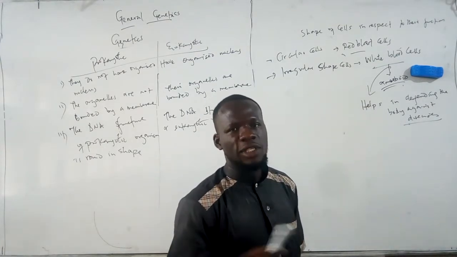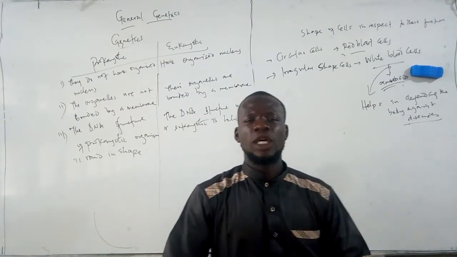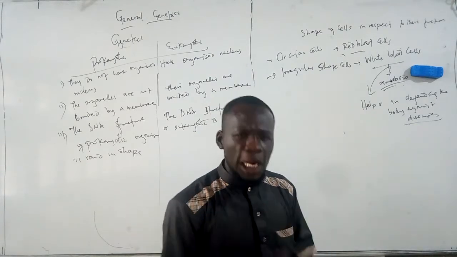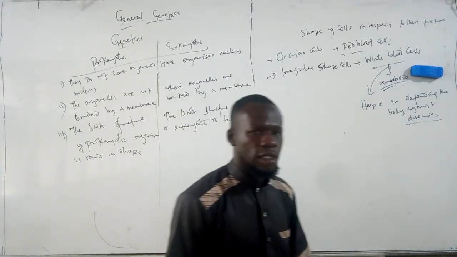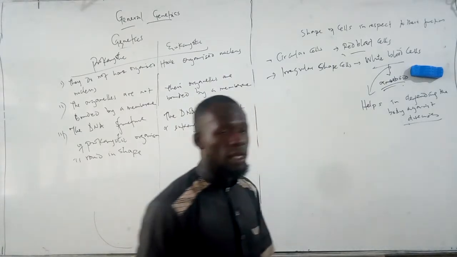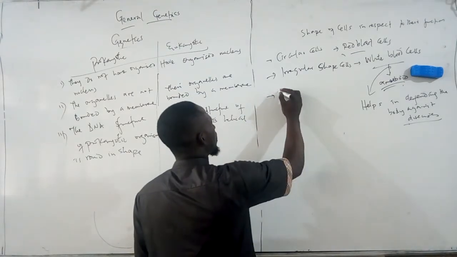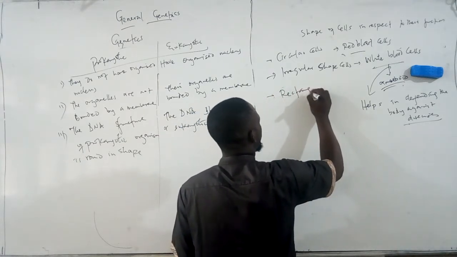Since the white blood cell helps in defending the body against disease, you can never tell which type of soldier can actually invade the body system. So therefore, they modify their shape to any form that invades the body system in order for them to tackle it. So this is the essence of it being irregular in shape. Now let's look at the nerve cells that are rectangular in shape.